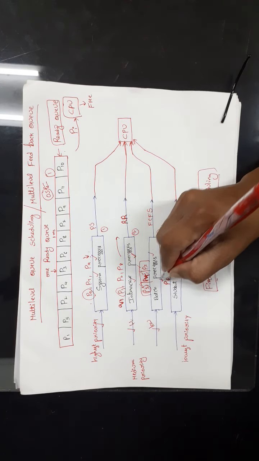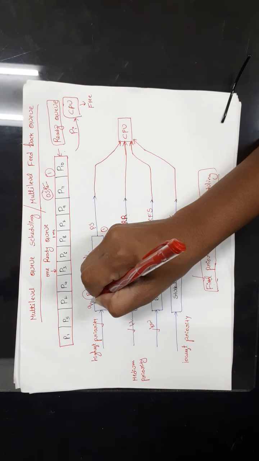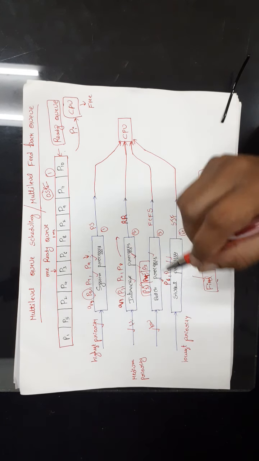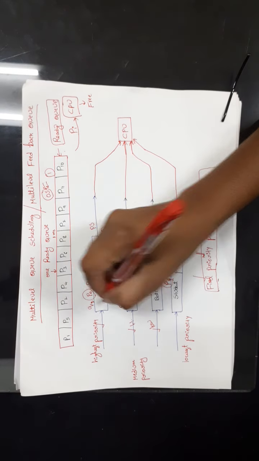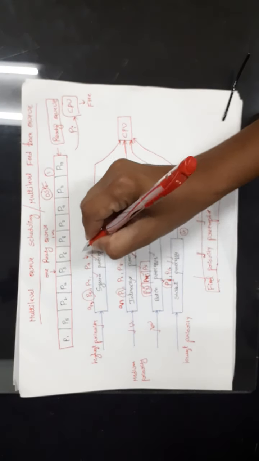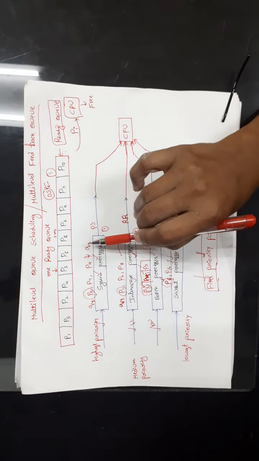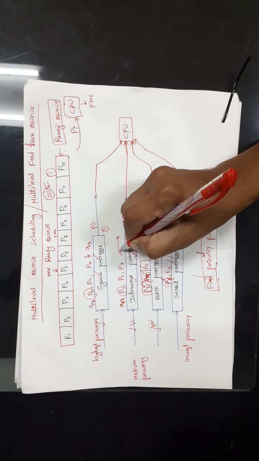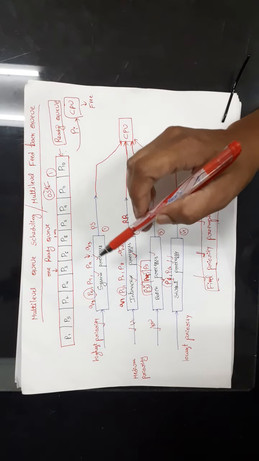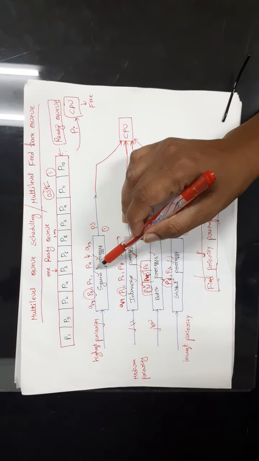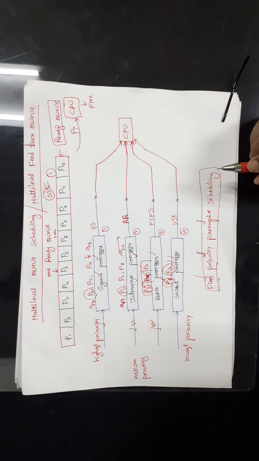But before executing P6, a high priority process comes into the queue. Let us assume that Q2 is the high priority process. Now CPU will be taken from P6 and given to Q2. While executing Q2, I have another process Q3 in the high priority queue. Then CPU will be given to Q3. Then another high priority process came, Q4. Then CPU control will be given to Q4. Like that, only high priority processes are getting executed. Here low priority process P16 has to wait for a long period of time.